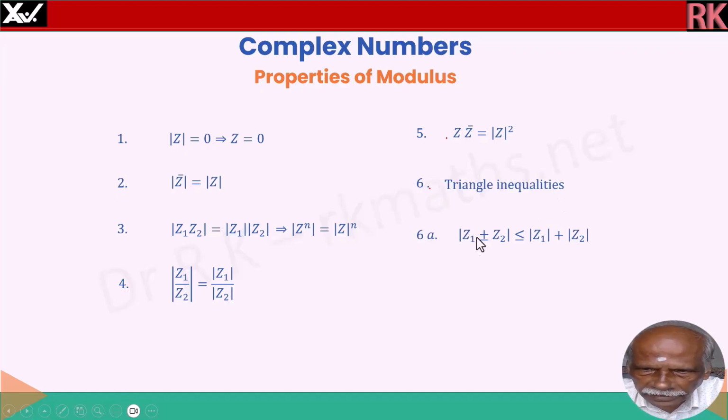Triangle inequalities we will see. Modulus of z1 plus or minus z2 is always less than or equal to modulus of z1 plus modulus of z2. Similarly, modulus of z1 plus or minus z2 is greater than or equal to modulus of z1 minus modulus of z2. So it is always less than the sum and greater than the difference.